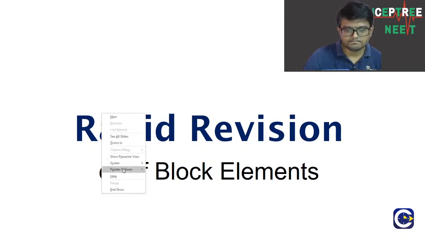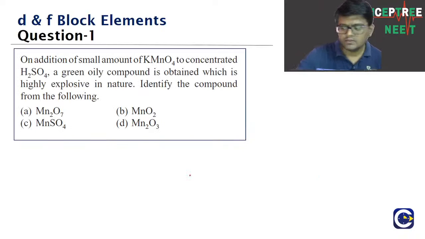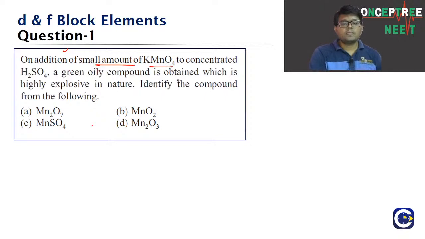Let's look at the questions here. We have the first question. What is the first question? On addition of small amount of KMnO4. So in D and F block, we have scope for both reaction based questions as well as reasoning based questions, and sometimes we can even have questions on the trends, etc. On addition of small amount of KMnO4 to concentrated sulfuric acid, a green oily compound is obtained which is highly explosive in nature. Identify the compound.